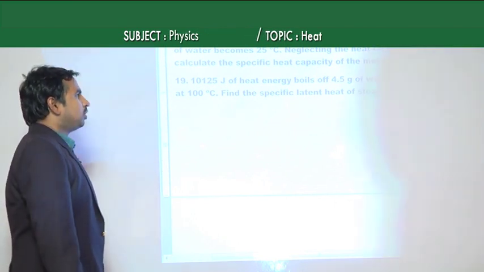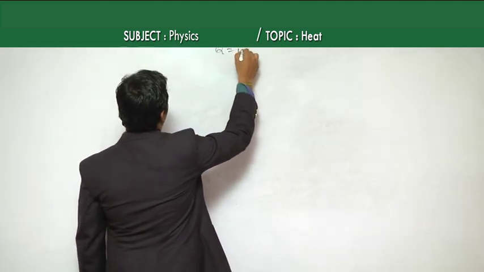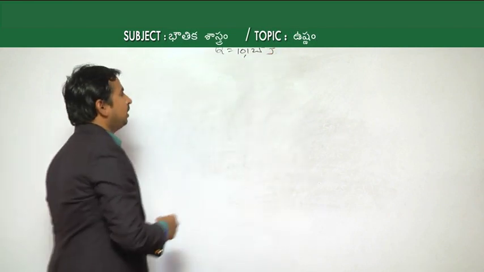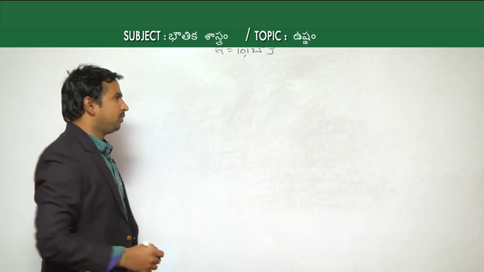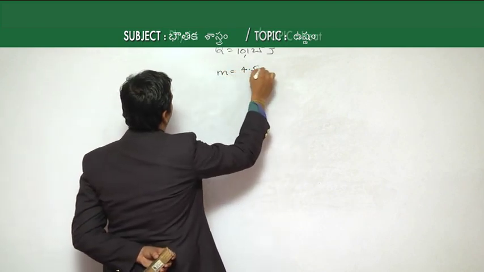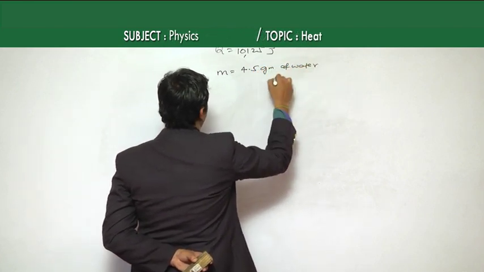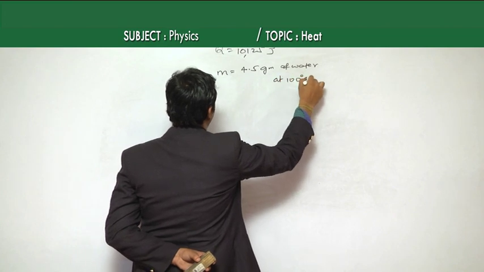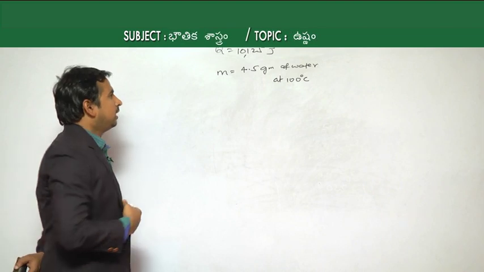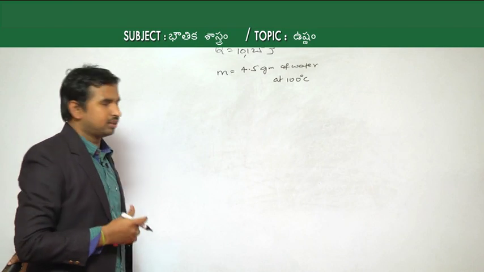As the amount of heat energy, it is given that Q is equal to 10,125 joules, and that amount of heat energy is given to the mass M, which is 4.5 grams of water. This water is at 100 degrees Celsius. So, the amount of heat energy supplied is 10,125 joules, and the mass we have is 4.5 grams of water, which is at 100 degrees Celsius.